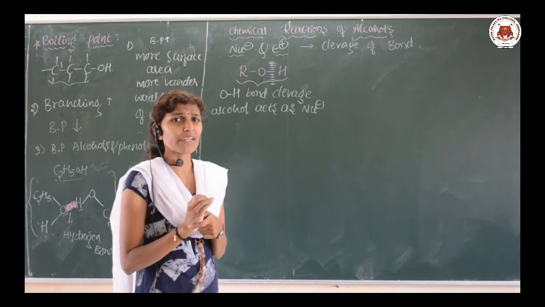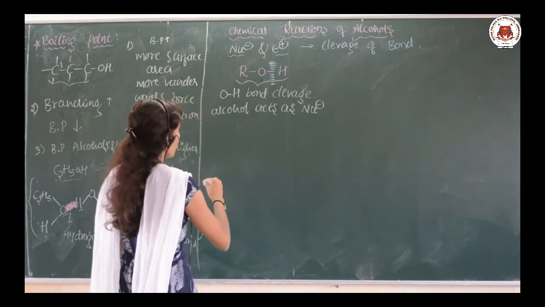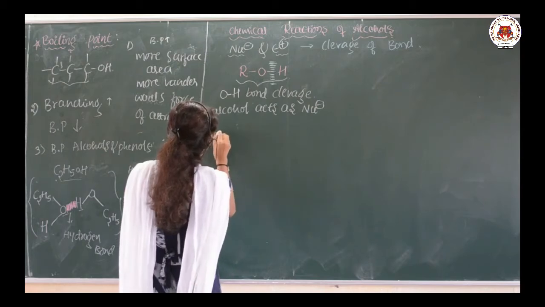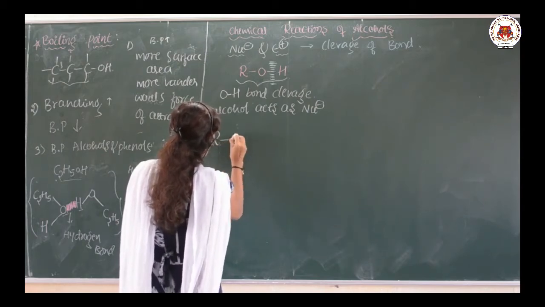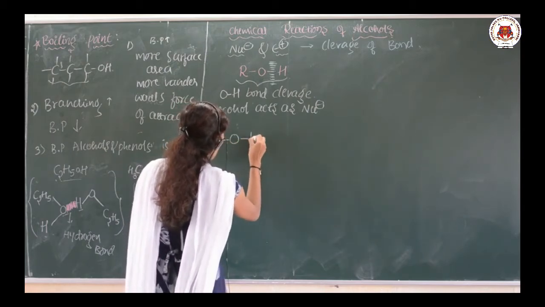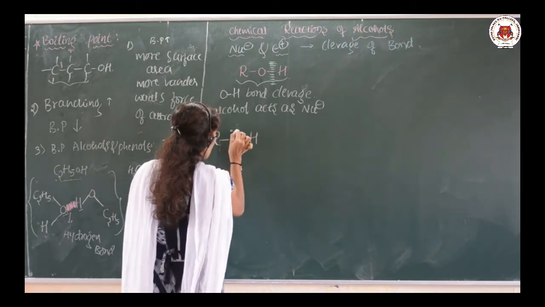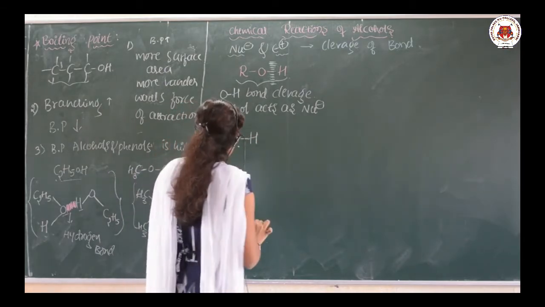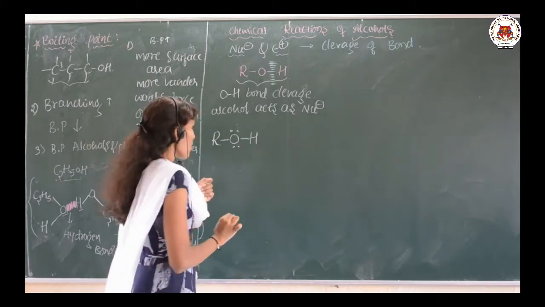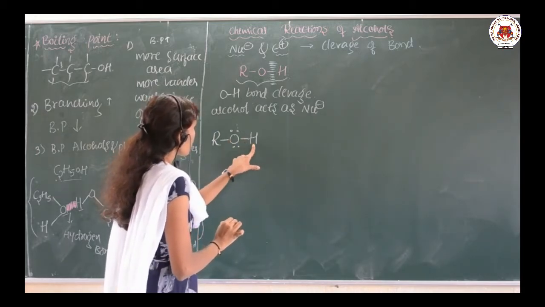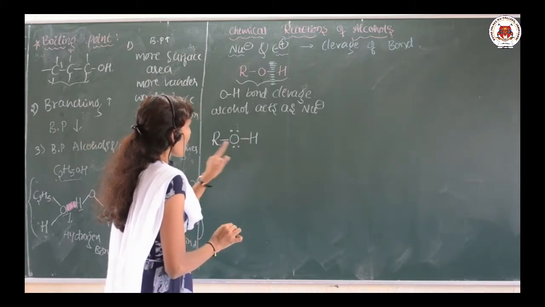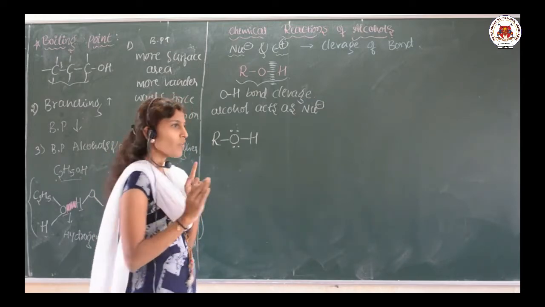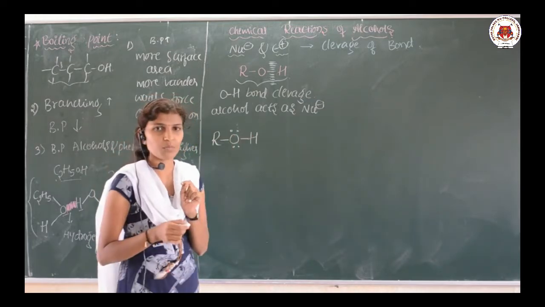So, how exactly it happens, I will explain by taking an example, or by the general format. This is the alcohol formula. Here, oxygen carries a lone pair of electrons. So what I am telling you is, when the OH bond is going to break, it must act as a nucleophile. Nucleophile means electron rich system.